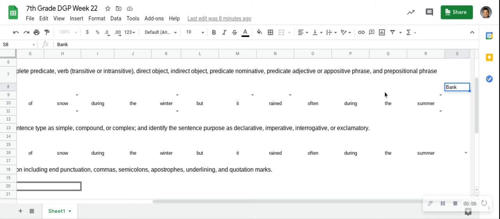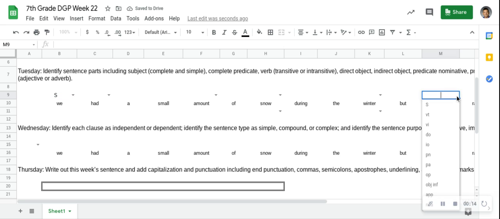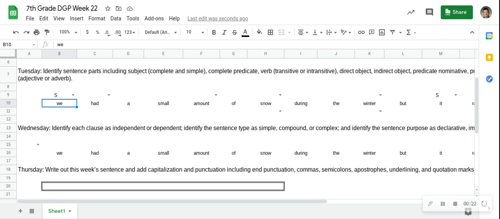All right, what are our two simple subjects? What do we got? We is one. We. And it. We and it are what are doing things in the sentence. Does anything modify we? Does anything make we? Okay, so. Never mind.